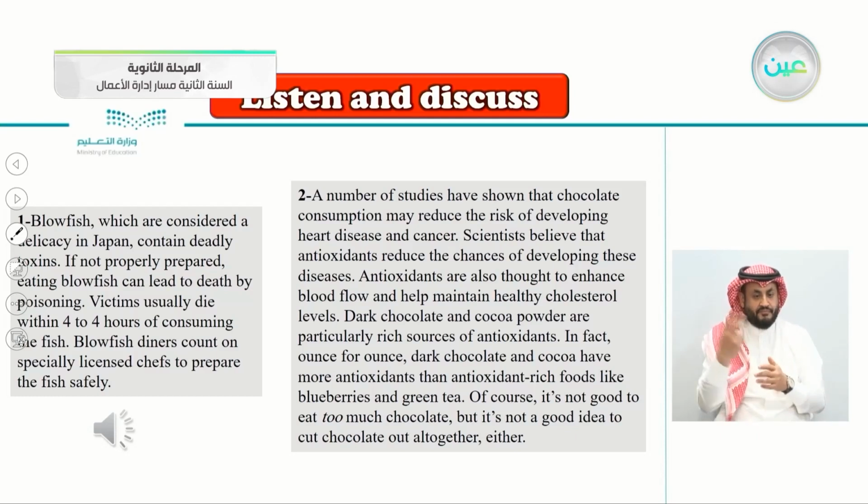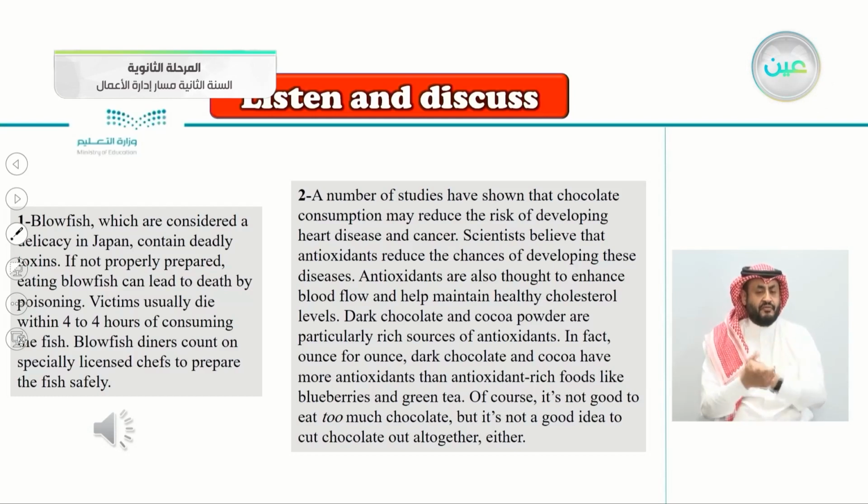Number 2 is talking about the chocolate. A number of studies have shown that chocolate consumption may reduce the risk of developing heart diseases and cancer. So just from the first three sentences, you can guess the true or false here, that chocolate consumption may reduce the risk of developing heart disease and cancer. Scientists believe that antioxidants reduce the chances of developing these diseases. Antioxidants are also thought to enhance blood flow and help maintain healthy cholesterol levels. So I think this tells us a lot about chocolates.